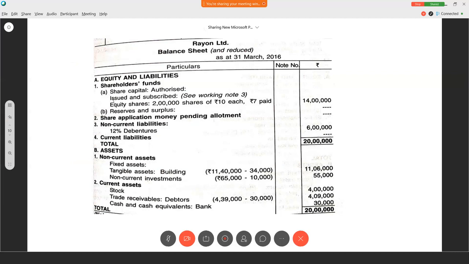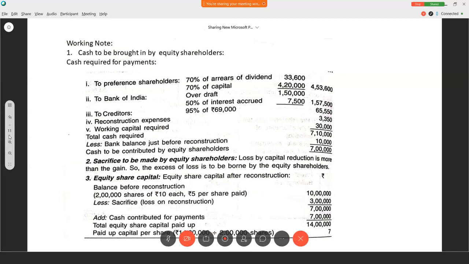The next one, balance sheet. So share capital, there is no preference shares because we have made the settlement. Equity shares are there. 2 lakh shares, 10 each, 7 paid. 7 lakh. But we have to make the calculation because new capital we have to find out, right? So equity share capital after reconstruction. Balance before reconstruction, what was that? 2 lakh shares, okay? Less sacrifice. So loss on reconstruction, I told you. The value will get reduced. That is 3 lakh. So at present, 7 lakh worth equity shares we have, right?